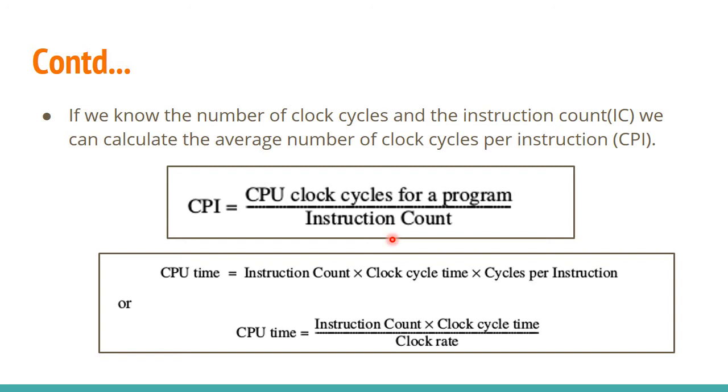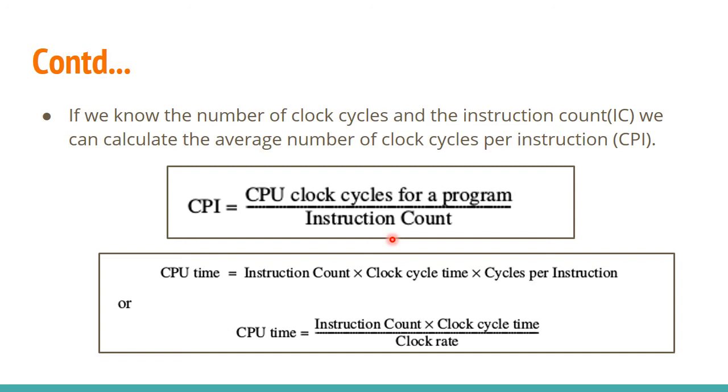And one more method is there for evaluating CPU time using instruction count, clock cycle time, and cycles per instruction. If you use these three together, you can evaluate CPU time in another way. In the previous slide, I told you how to evaluate CPU time using the total clock cycles and the cycle time.